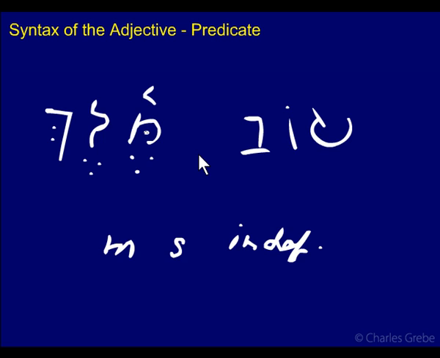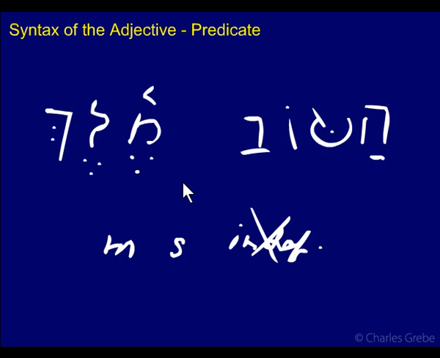What about, let me get this off here. Okay. What about if we put the hey here? Hatov melech. What would that be? Well, we know they agree in gender and number. We already discovered that. They would not agree in definite status. So it's not indefinite.